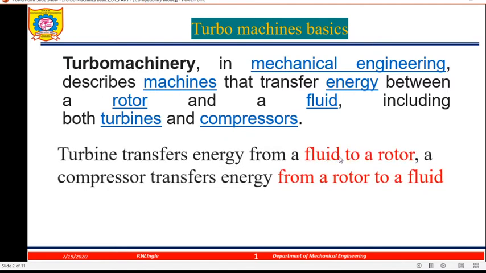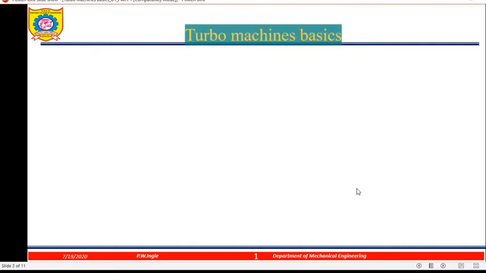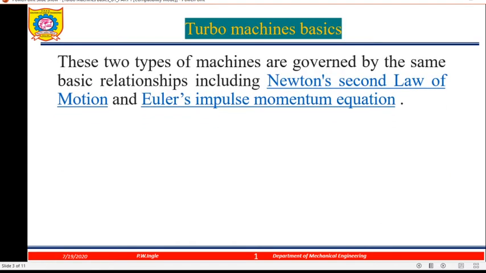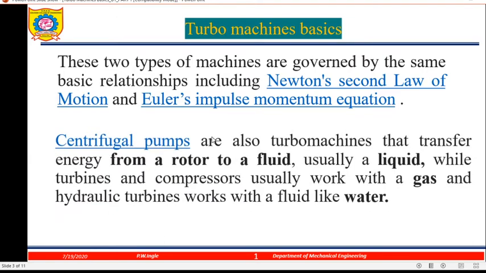Turbine transfers energy from fluid to rotor and compressor transfers energy from rotor to fluid. There are two types of machines which are governed by the same basic relationship, including Newton's second law of motion and the Euler momentum equation. Centrifugal pumps are also called turbo machines that transfer energy from the rotor to the fluid.